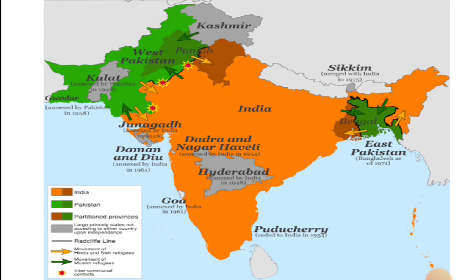After the Constituent Assembly, an interim government was formed. Then the general elections took place, and the first government of India came into effect. Jawaharlal Nehru became the first prime minister, and Dr. Rajendra Prasad became the first president of India.